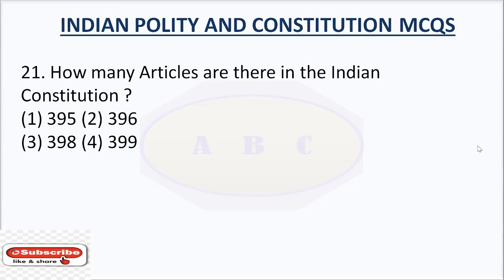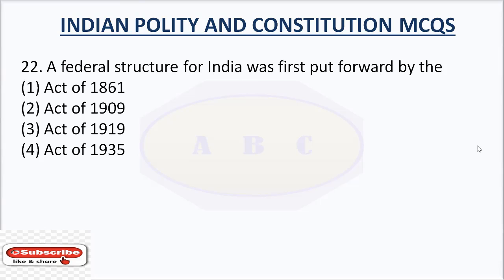Question number 21. How many articles are there in the Indian Constitution? Option number 1, 395. Option number 2, 396. Option number 3, 398. Option number 4, 399. The answer is 395. There are 395 articles in the Indian Constitution.